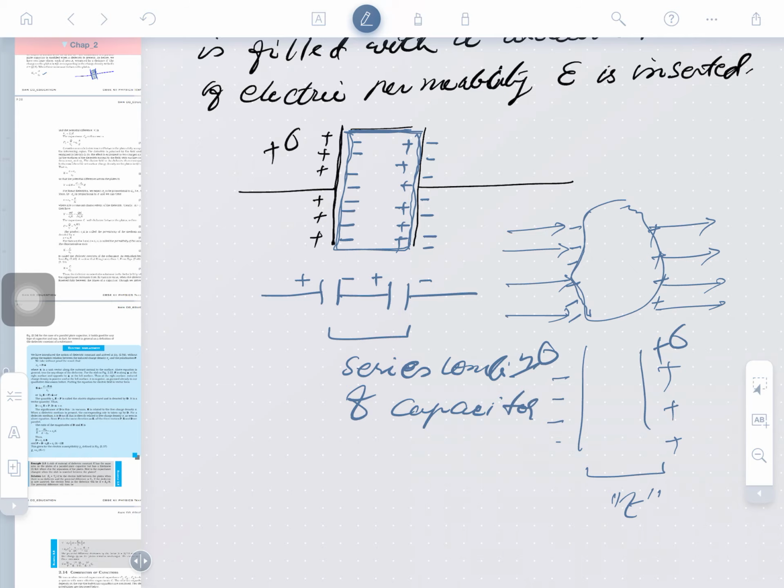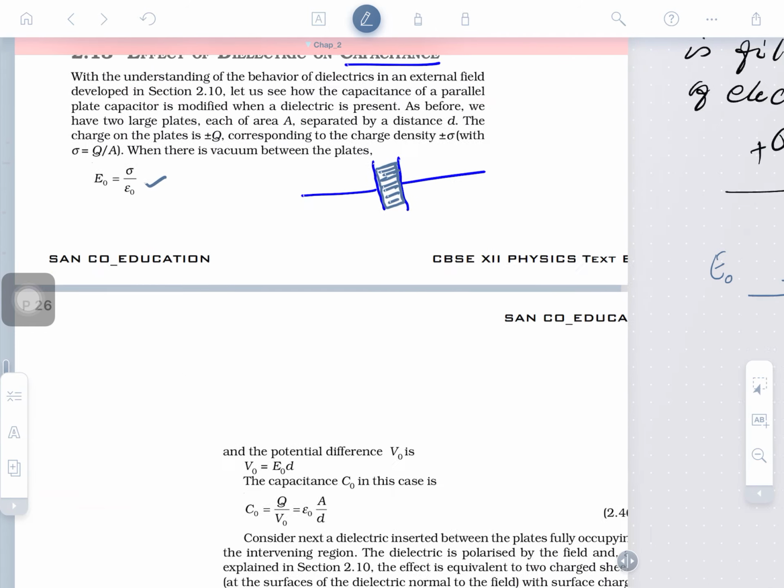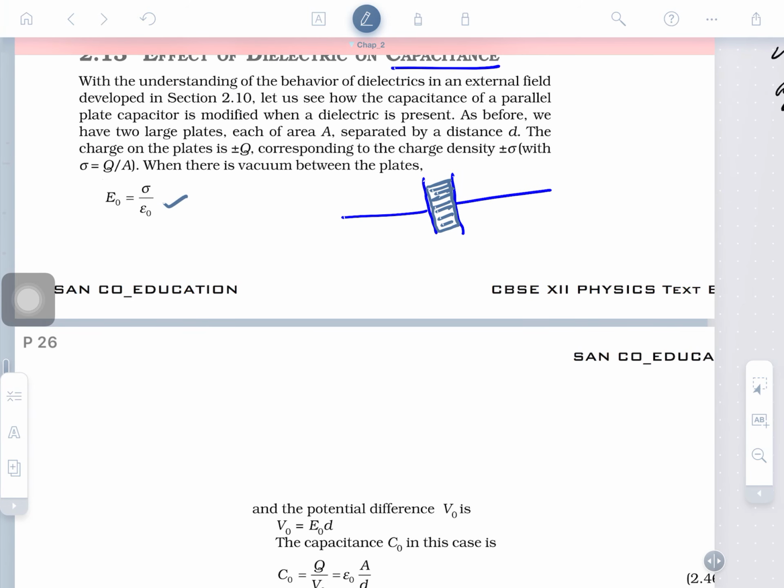So, this is behaving like a capacitor. You will see the electric field will also be affected here. So, what will be the electric field? Obviously, at any point inside the capacitor, the electric field will be a new electric field, and we are giving this epsilon naught a new representation. I am telling you the alternate method of deriving this. Is that clear?